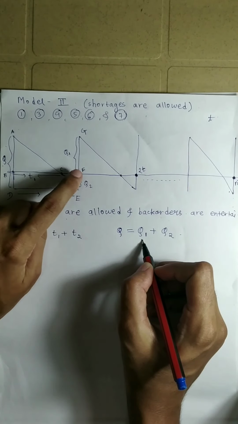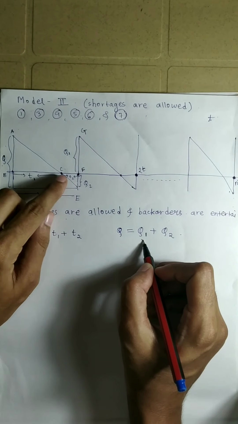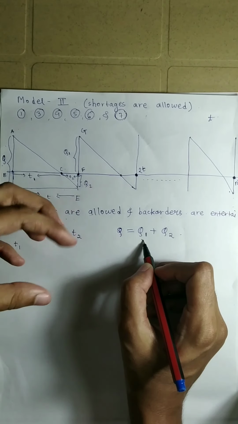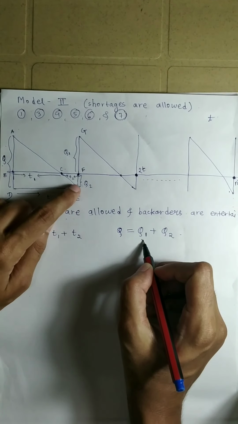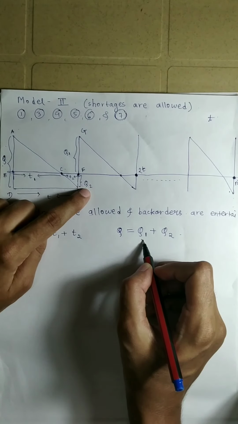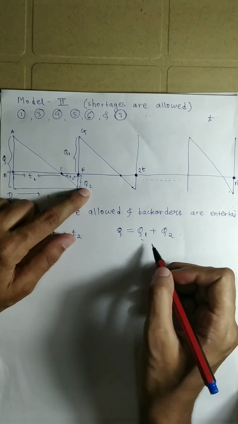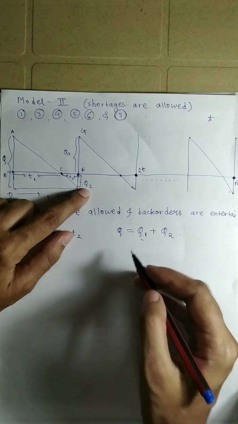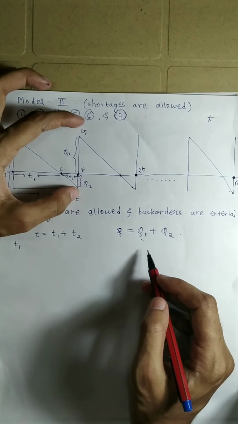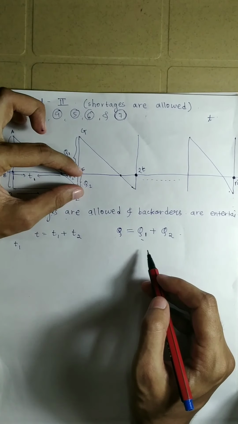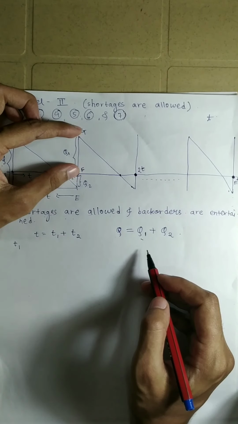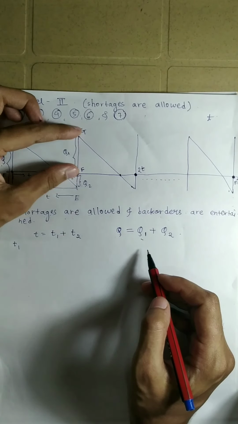So at the end of time T, when the goods come, whatever amount is used to satisfy the back orders is called Q2 in this case. It is up to us what name we give. So the total amount is Q, but Q2 amount is used to satisfy the back orders and Q1 amount is kept in the inventory.